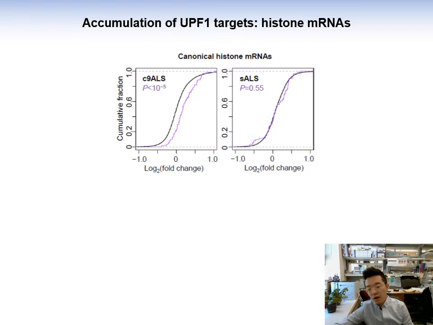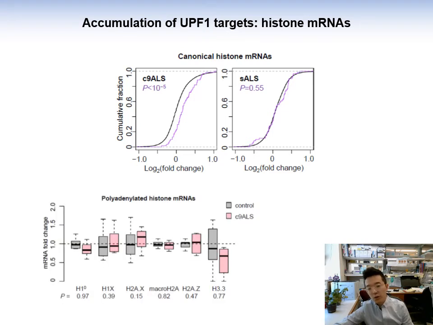Unlike most other mRNAs, histone mRNAs do not have a poly-A tail in its 3' end, but instead they're stabilized by stem loop structures at their 3' end. And it is known that the degradation requires UPF1. So when we looked at the abundance of these canonical histone mRNAs, we also saw a global increase in C9 ALS, but not sporadic ALS patients.